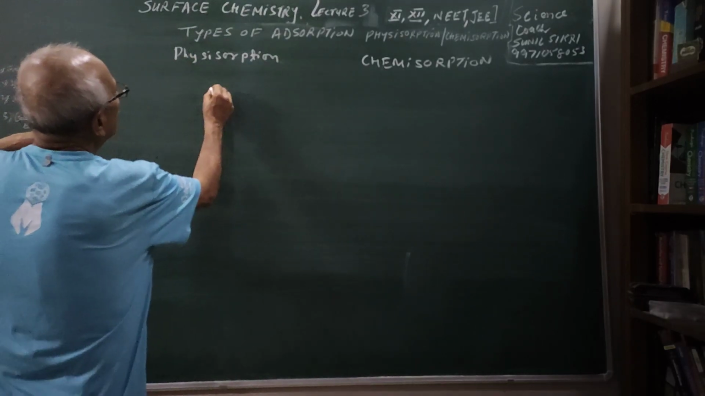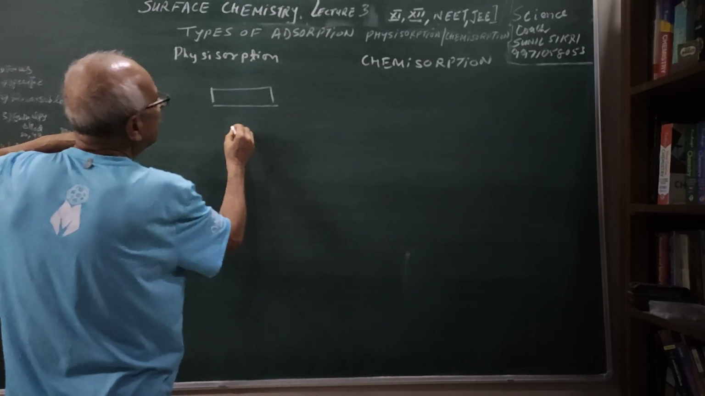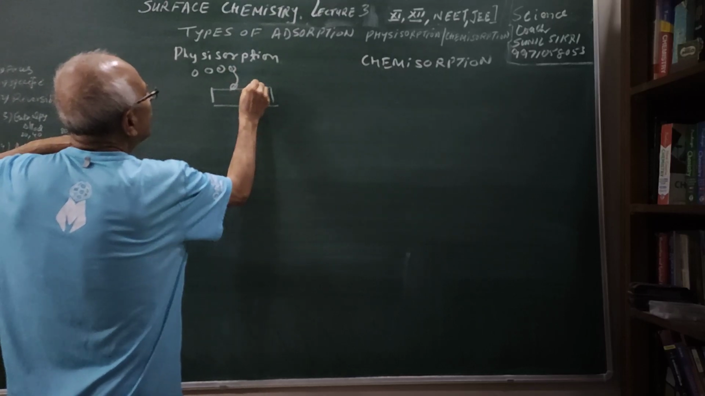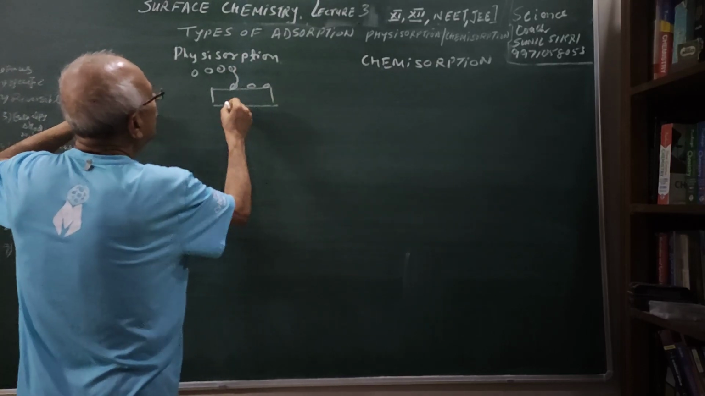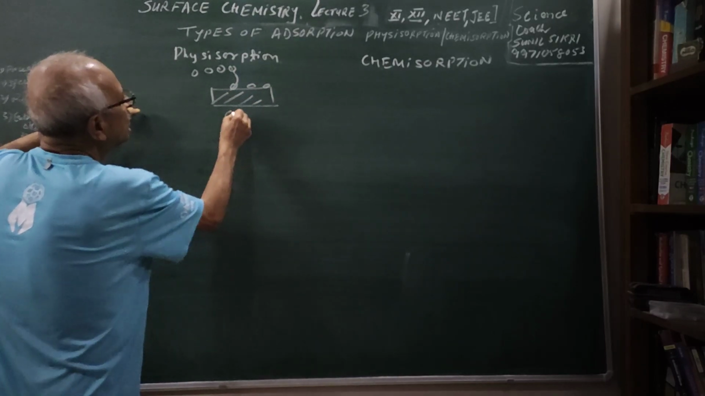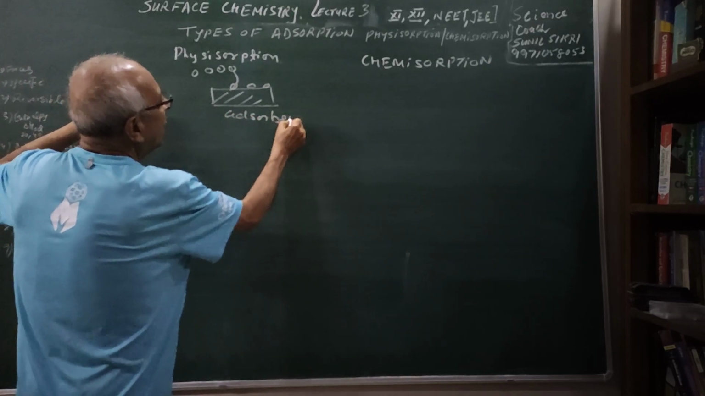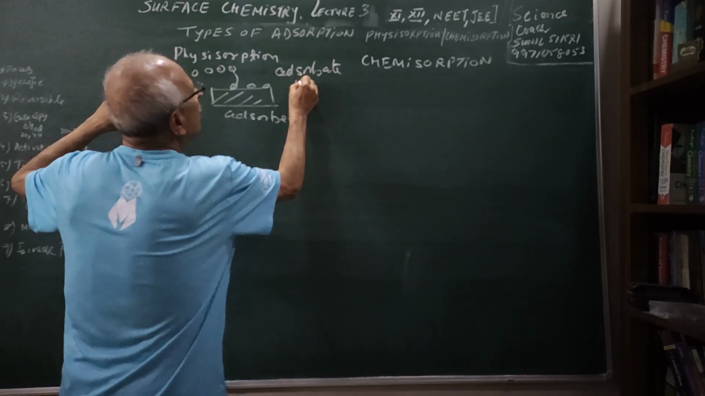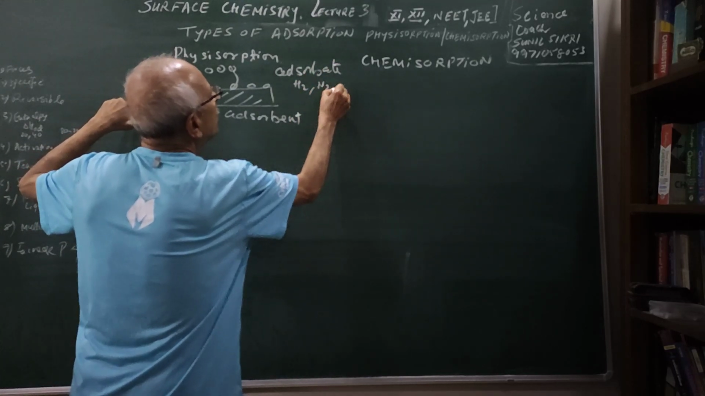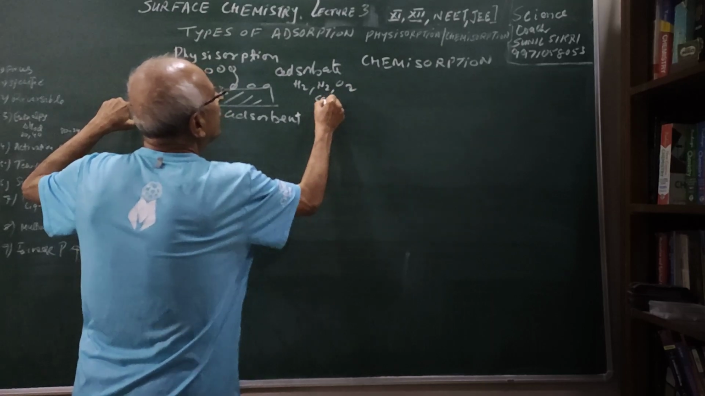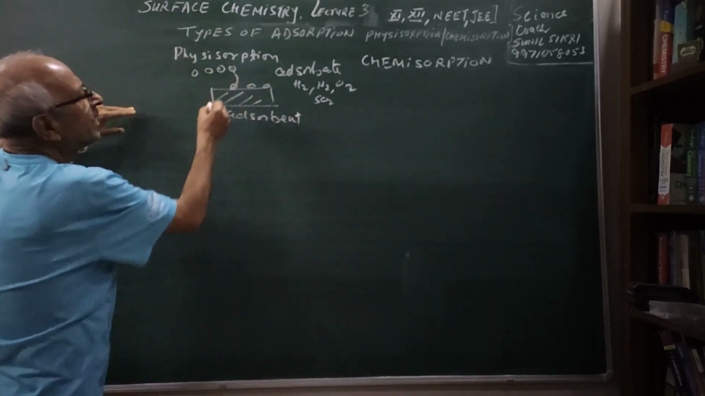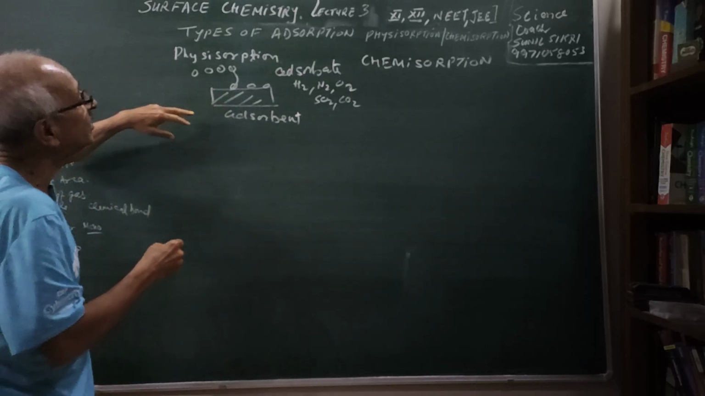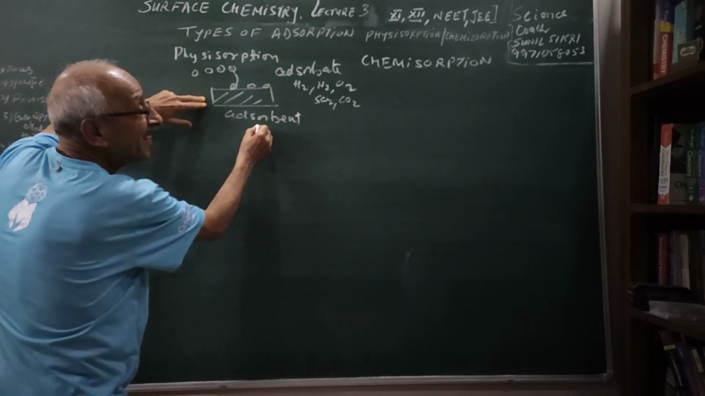In physisorption, if I consider that this is my solid, this is the surface of the solid, and these are the gas particles coming on the surface of the solid, this is my adsorbent, and this is my adsorbate, which are gas molecules, could be hydrogen, nitrogen, oxygen, sulfur dioxide or other gases. They are getting adsorbed on the surface of this adsorbent.